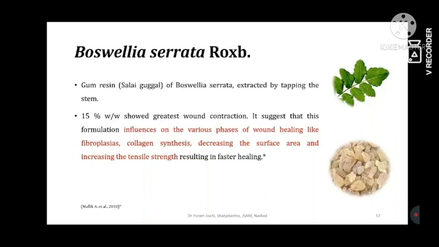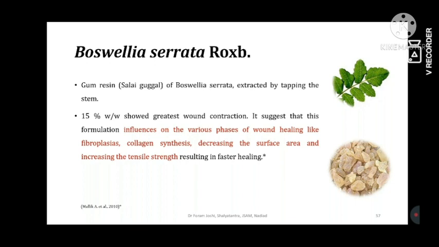Then Boswellia serrata is very well understood as Salai Guggul, that is Shallaki. And one study has reported that a 15% weight by weight solution induces collagen synthesis and fibroblasts, decreases the surface area of the wound, and also increases the tensile strength.